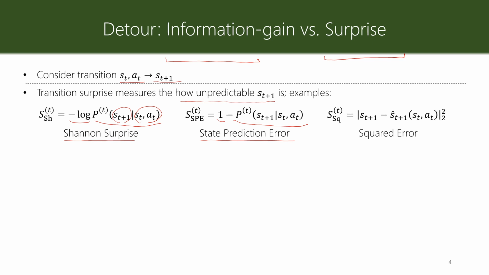Another definition is the squared error. This is the same as the one that was used in the intrinsic curiosity module of Pathak et al. in ICML 2017. It's basically the difference between the next state and the predicted next state based on the current state-action pair, where I now use S_{t+1}, but I could equivalently use phi of S_{t+1}.